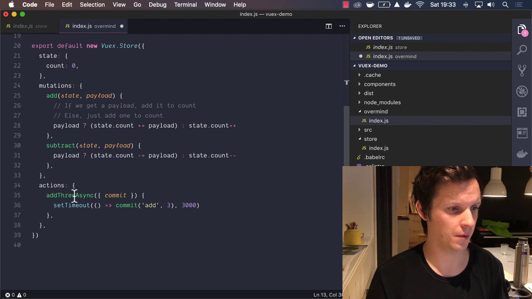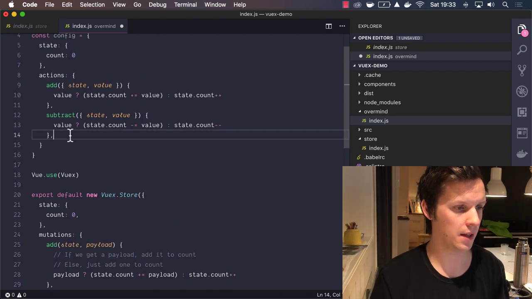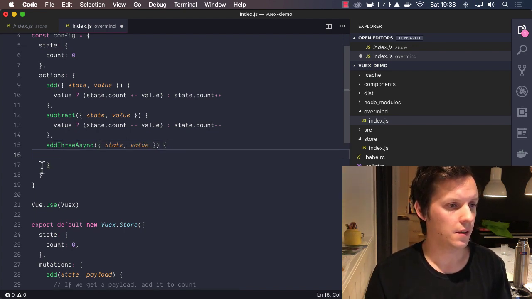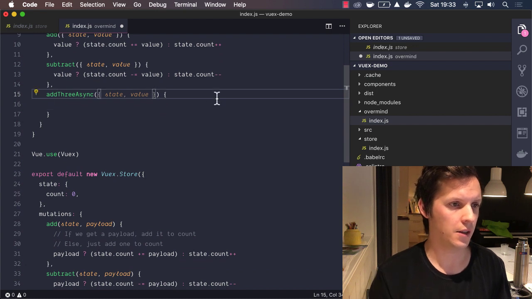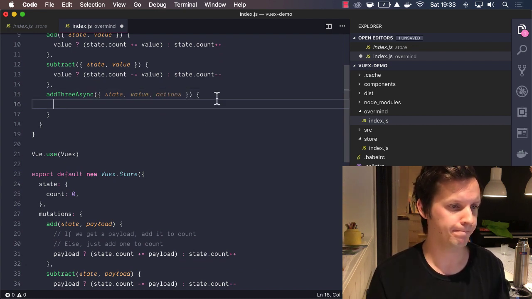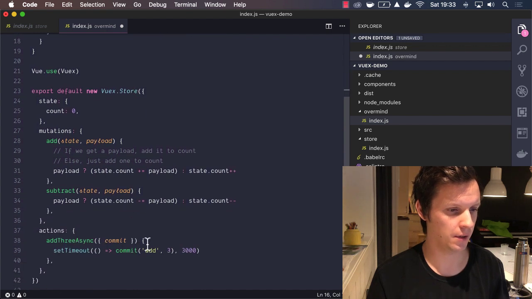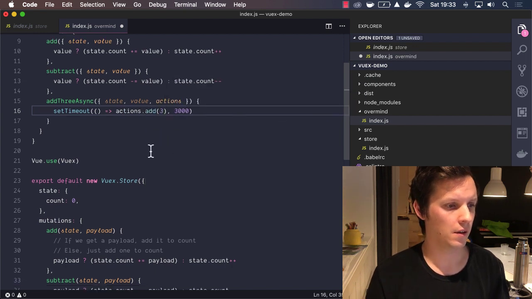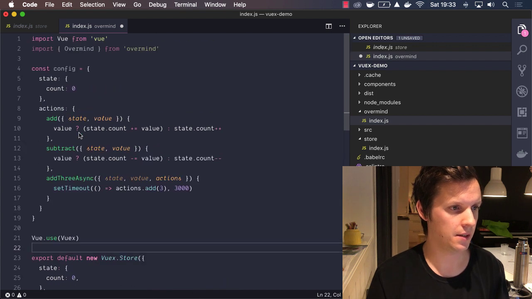And then we have this other one, add 3 async. Let's add that. State, value like this, and we can also bring in actions here if we want to do it like that. And this one is doing a set timeout of 3 seconds. And what this does is call an action, say actions add 3. Okay, so this is our Overmind version of this.